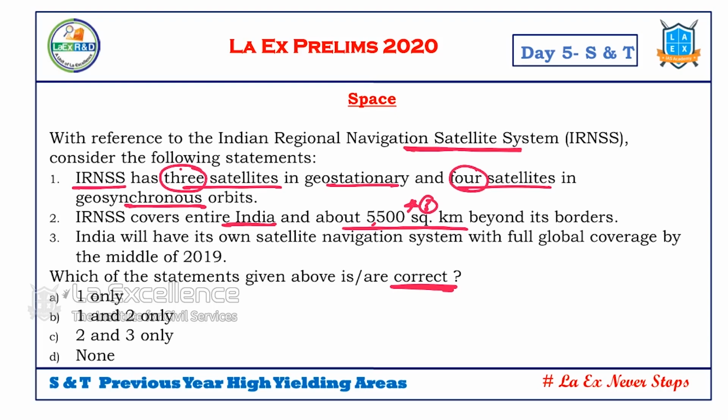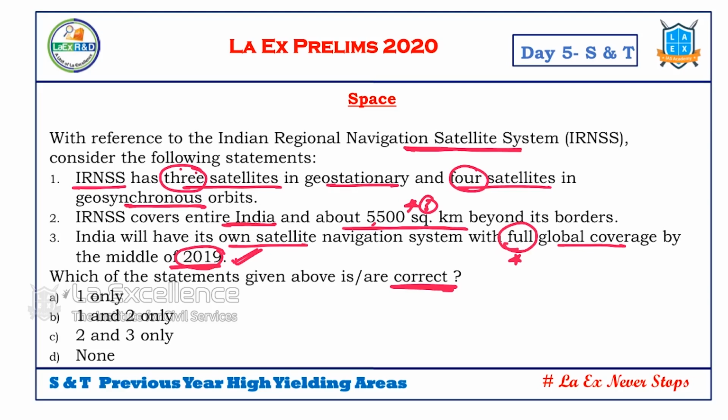In the third statement, India will have its own satellite navigation system with full global coverage by the middle of 2019. Actually, they asked it in May last year. That's why they have given this. Now we should verify whether this number is correct. We should verify whether it is going to have full global coverage or not. And we should verify whether IRNSS has three geostationary, three geosynchronous.